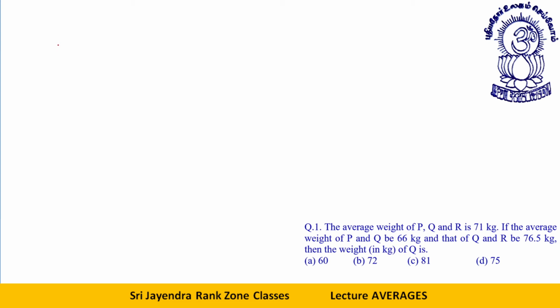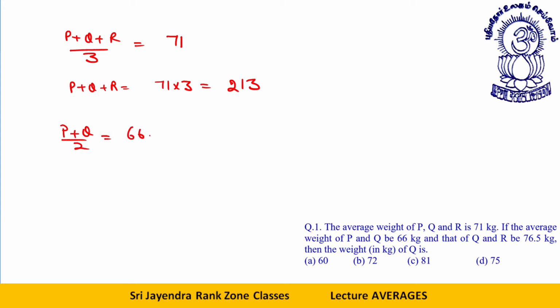The average weight of P, Q, and R is 71 kg. P plus Q plus R, these are three people, divided by 3 is equal to 71. That way, P plus Q plus R is equal to 71 into 3, that will give me 213. This is one thing. Average weight of P and Q is 66 kg. P plus Q by 2 is equal to 66.